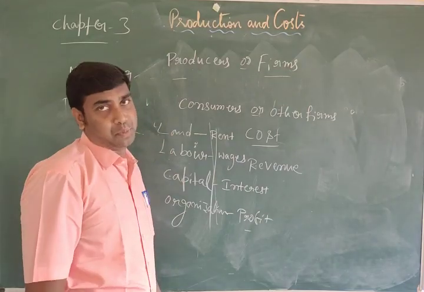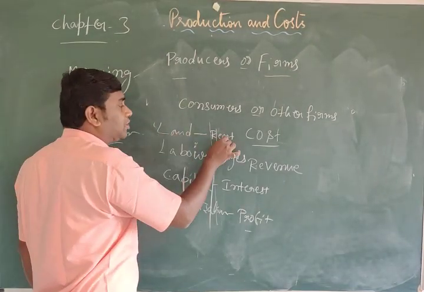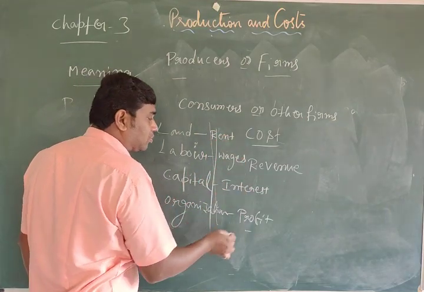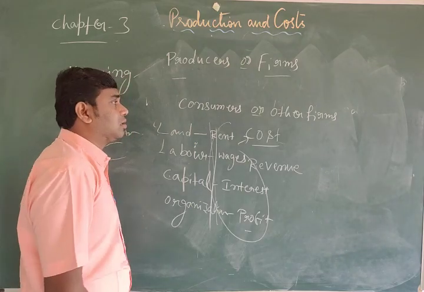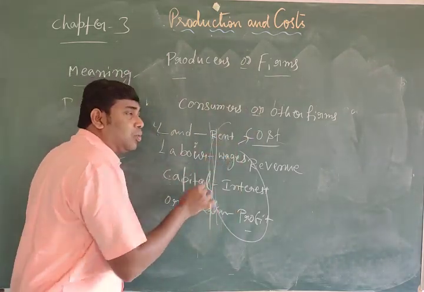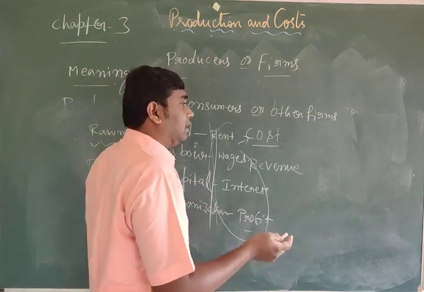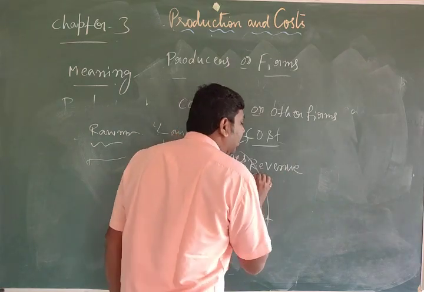Factors of production are inputs. Using these inputs, they pay rent, wages, interest, profit. This is called cost to the producers or firms. And what they produce, that commodity, they will sell in the market. By selling that, they will earn revenue.